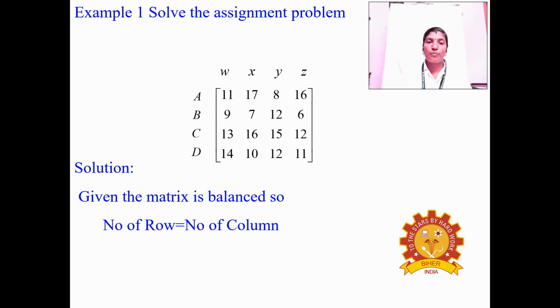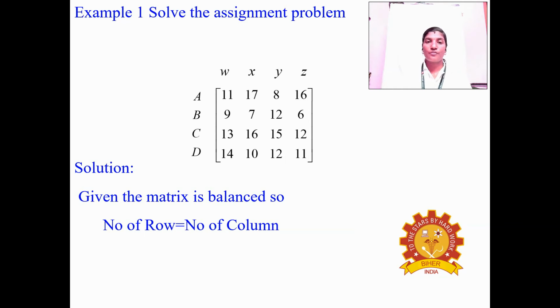The third row, C to W, has the encircled 0 in the first column. And the fourth row, D to X, has the encircled 0 in the second column.